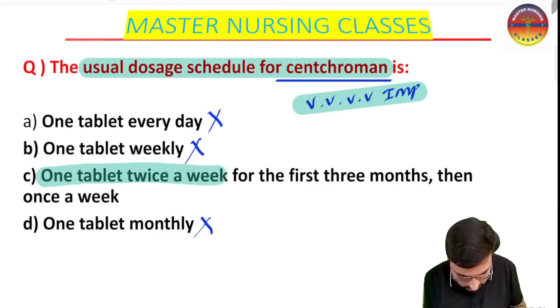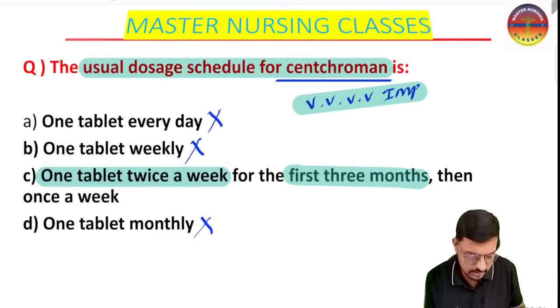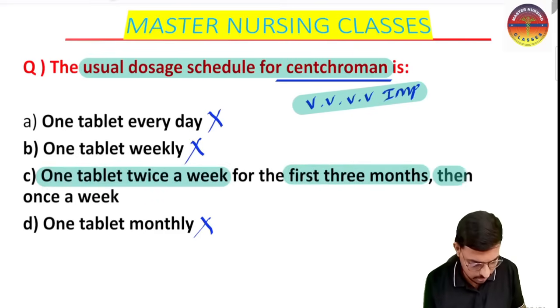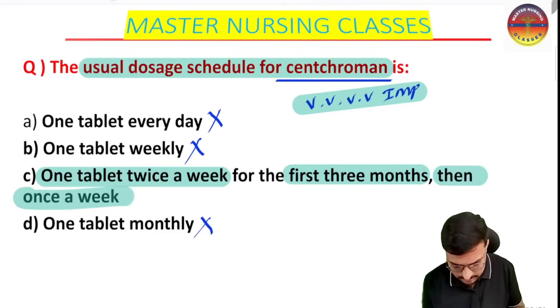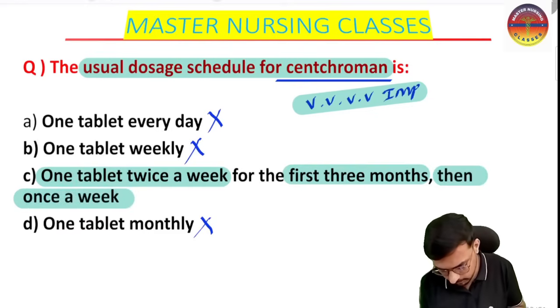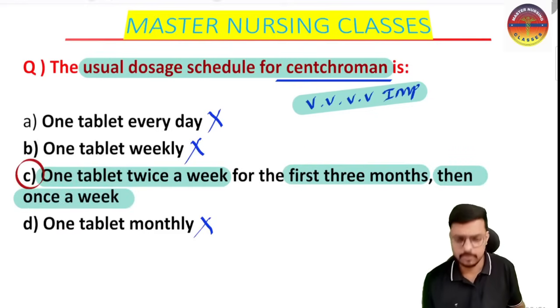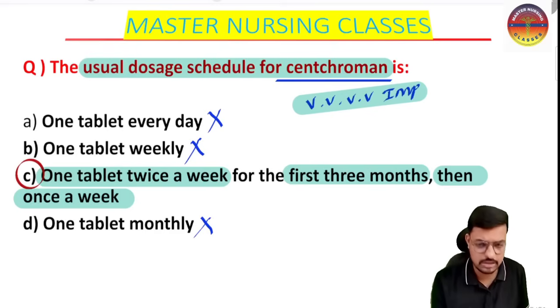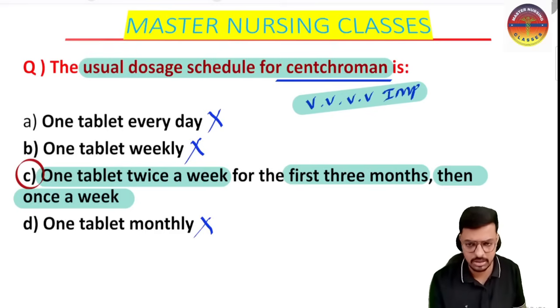1 tablet twice a week for the first 3 months, then once weekly we can give. This is the one single best answer for the dose schedule of the Centchromin. This Centchromin is also called Chaya, and also called Saheli. So let me discuss all the very important golden points on the Centchromin.